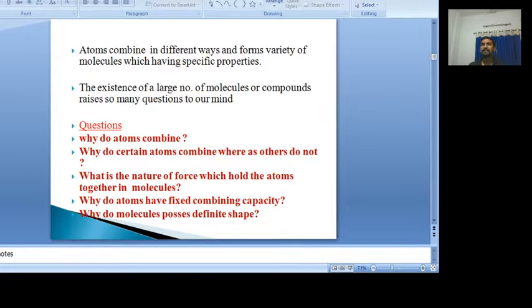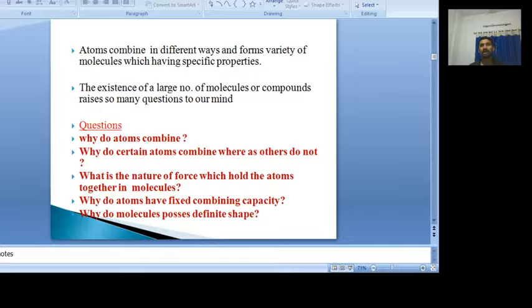This clearly indicates that in all cases atoms never combine in the same way. They combine in different ways to form different types of molecules, and these molecules differ in properties from one another. In some cases discrete molecules exist, in some cases ions are present, arranged in a three-dimensional pattern.